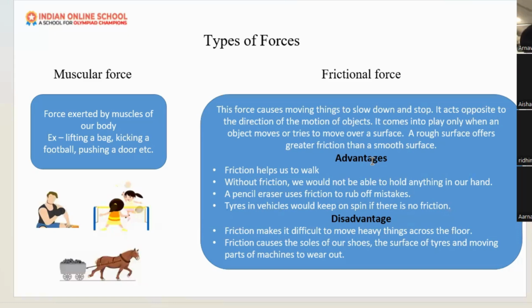Can anybody tell me some real examples of frictional force? Any other, if you know? Riddhiman, Arnav? Rubbing your hands on the floor. Yeah, rubbing your hands. It will keep our hands warm. Yes, that is a frictional force.